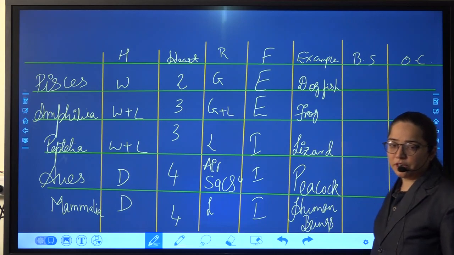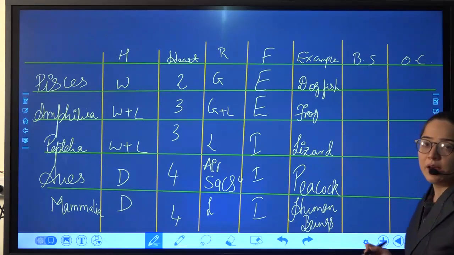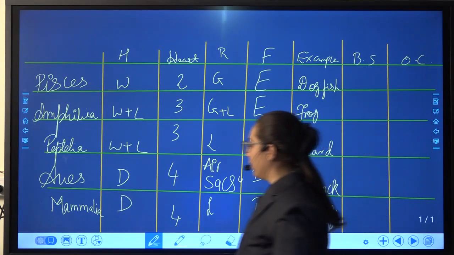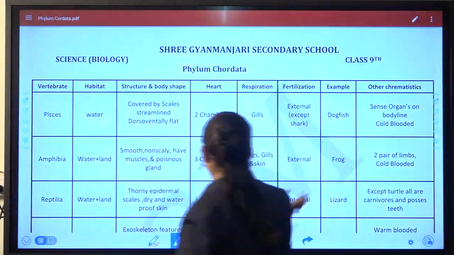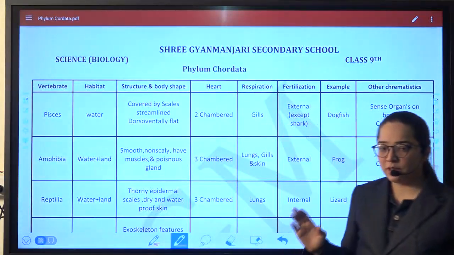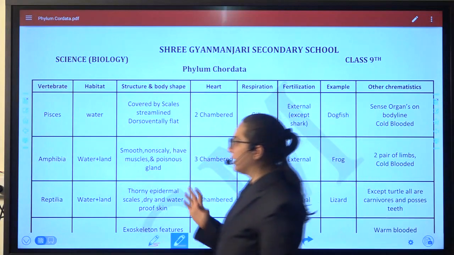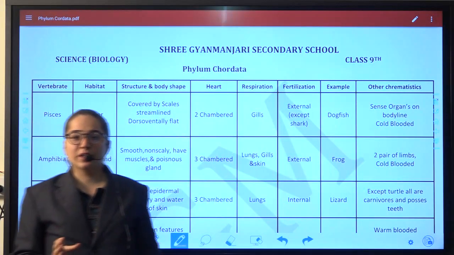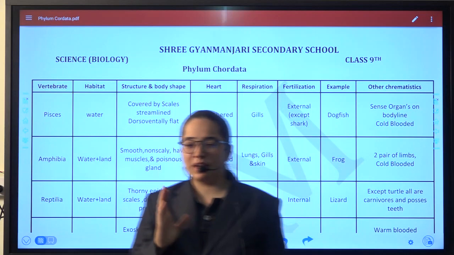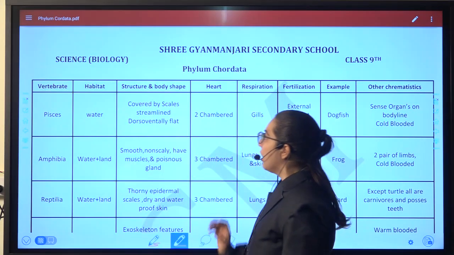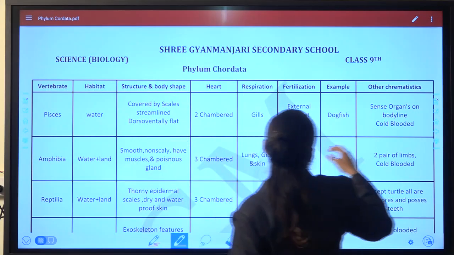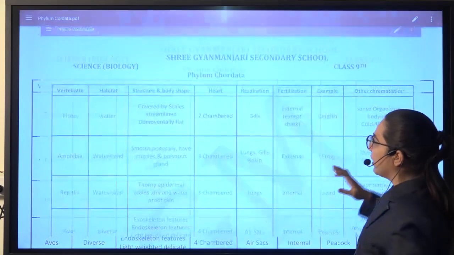Okay, if you are not able to see it. I hope now you are clear with the content, and now let's move further to the next part, that is the structure and the body shape. We have already done it, yet we are doing the revision because this is one of the very, very important parts. First of all, if we talk about the structure and body shape of all the Pisces, then try to recall.